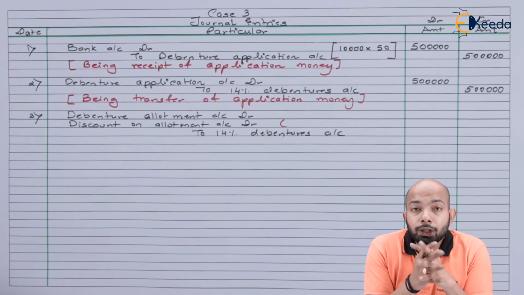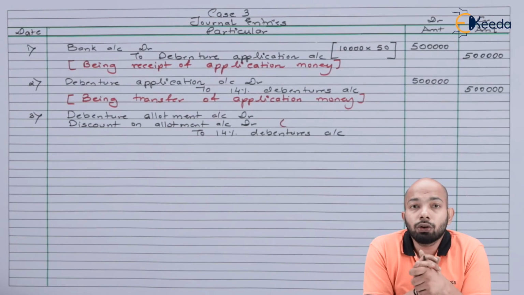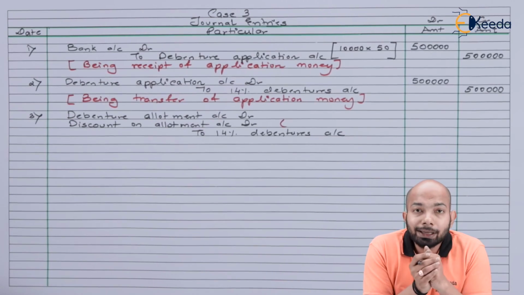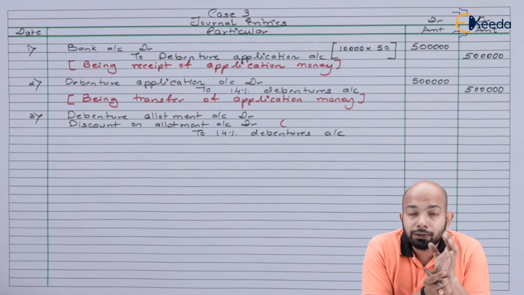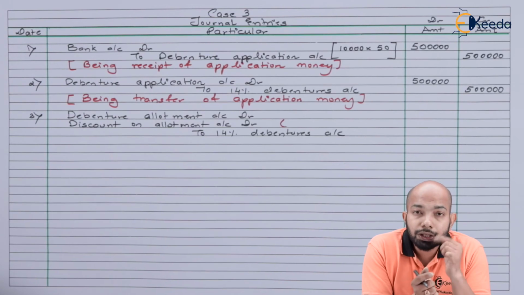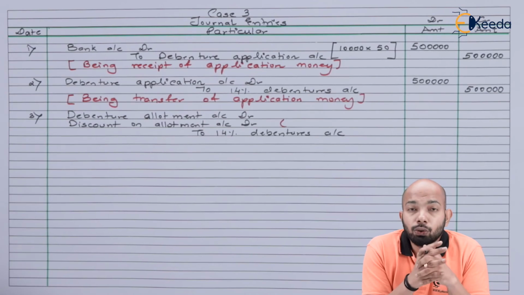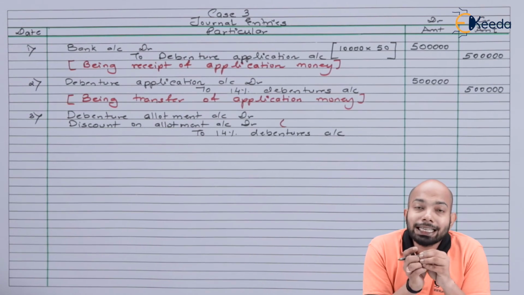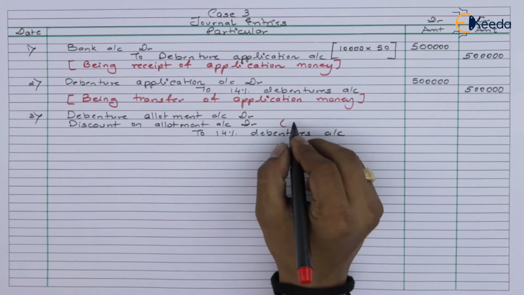Now, the allotment money was 65 rupees. However, it doesn't include the discount of 20 rupees. Hence, 65 plus 65 gives you 130 rupees, in which if you add 50 rupees, that is a total of 180. So you have to add the discount total here, and only allotment is 65 rupees. So make sure you don't confuse yourself there.